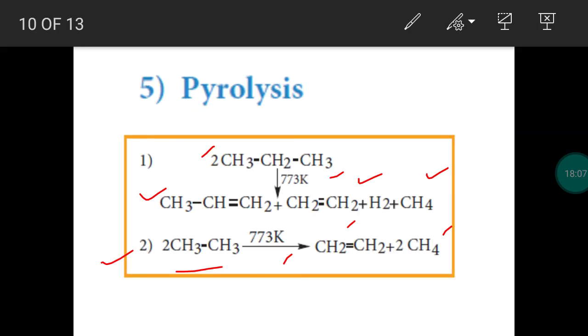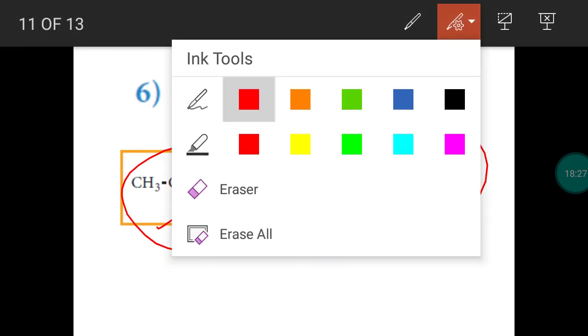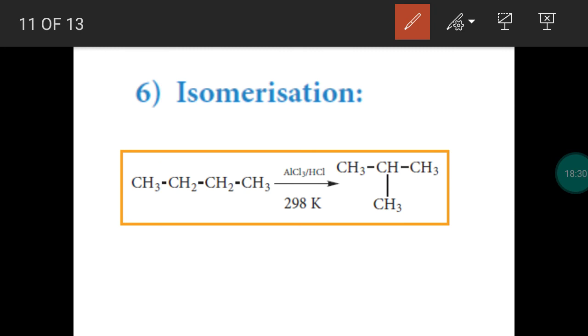Next, pyrolysis is the process of thermal decomposition of an organic compound in the absence of air due to the supply of heat. So alkane will give you many smaller fragments in the pyrolysis process. Next, isomerization. This is the process of converting one isomeric form of an alkane into another isomeric form, the open chain compound. The straight chain N-butane is changed into branched isobutane.